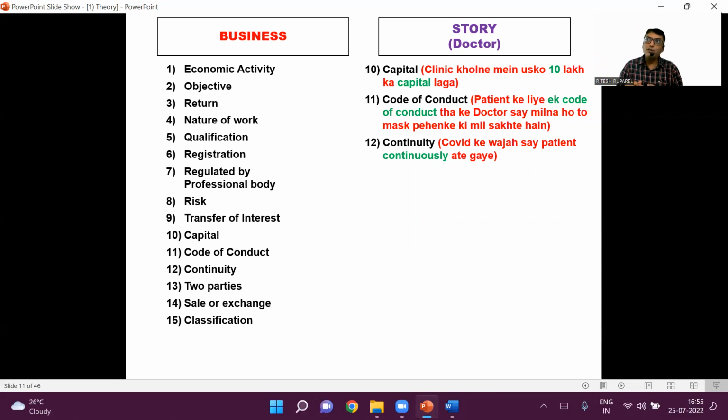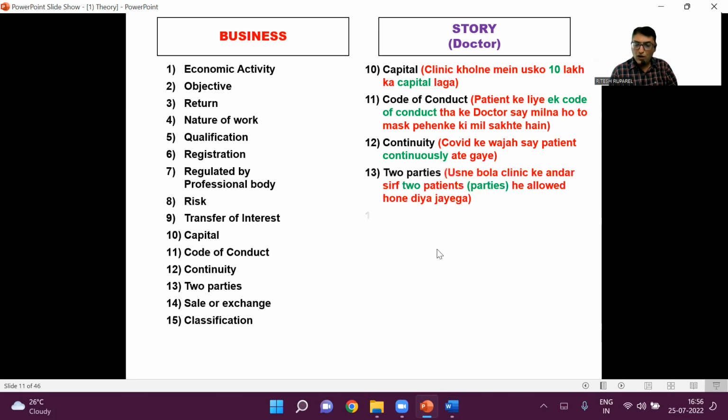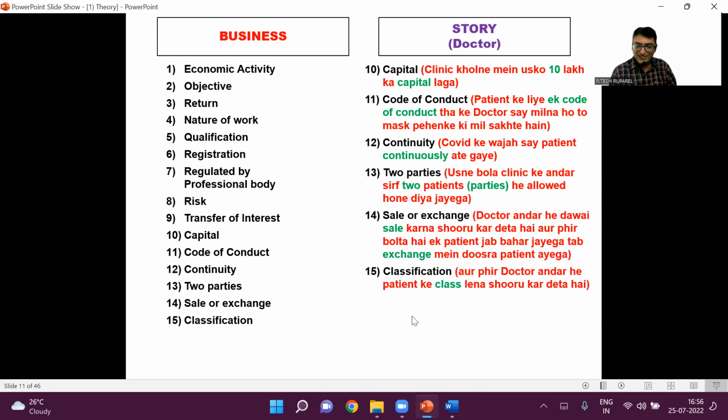And then he took up a job at a government hospital, but there was a risk, and then he transferred the job to a clinic, transfer of interest. He put up a capital of 10 lakh. Outside his clinic door, he put up a code of conduct that only those wearing mask can enter. But people kept on coming in. Finally, he said only two parties can enter. And then, since there was lots of crowd, he started selling medicines also. And then he started class inside the clinic. Correct? He started class inside the clinic.